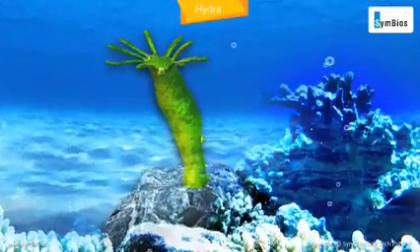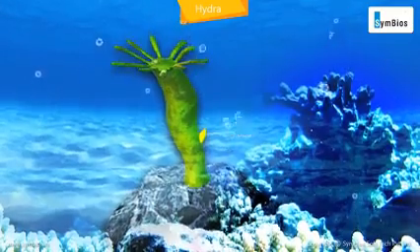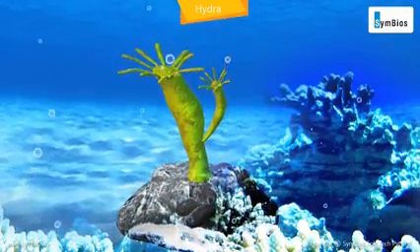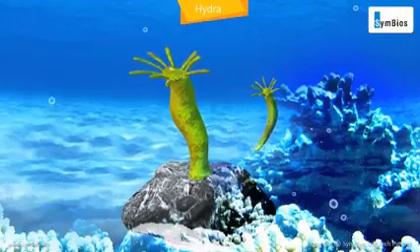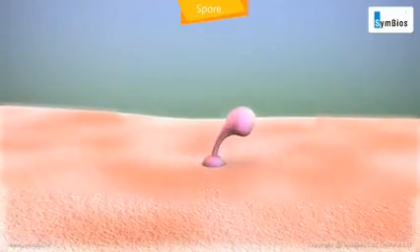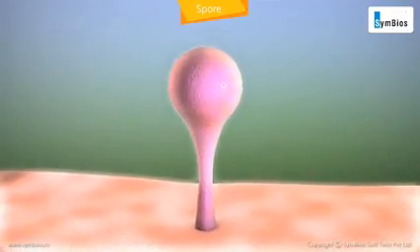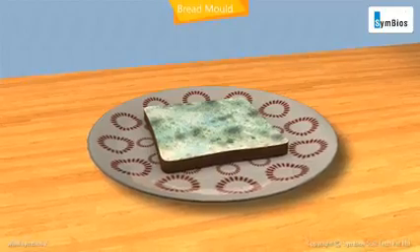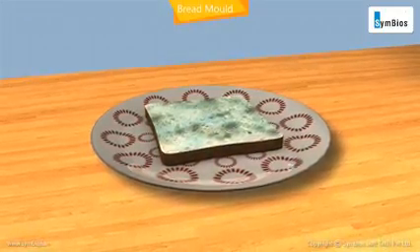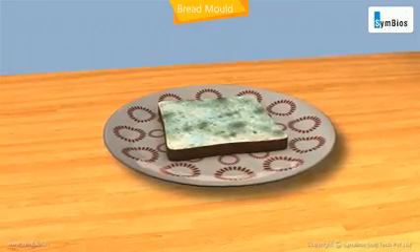In Hydra, a bud appears on the body wall, which grows into a full Hydra in a day or two and separates from the parent. A spore is a tiny, spherical unicellular body covered with a thick wall. It grows into a new plant when conditions are favorable. Bread mold, that can often be seen growing on moist, stale bread, grows when spores settle on the bread.